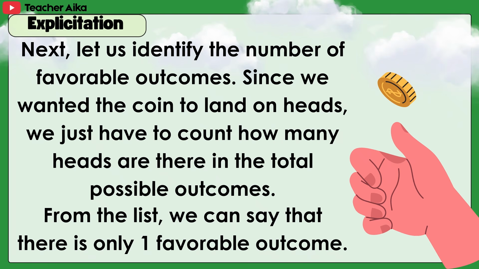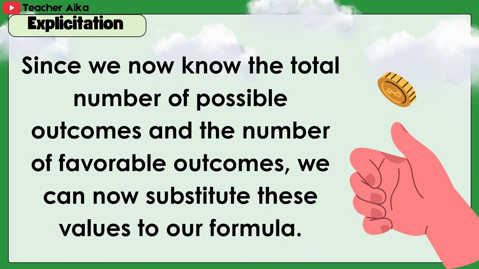Next, let us identify the number of favorable outcomes. Since we wanted the coin to land on heads, we just have to count how many heads there are in the total possible outcomes. From the list, we can say that there is only one favorable outcome. Since we now know the total number of possible outcomes and the number of favorable outcomes, we can now substitute these values into our formula.